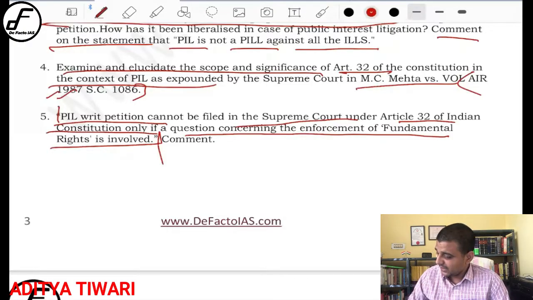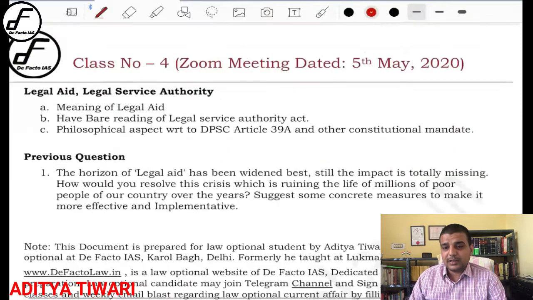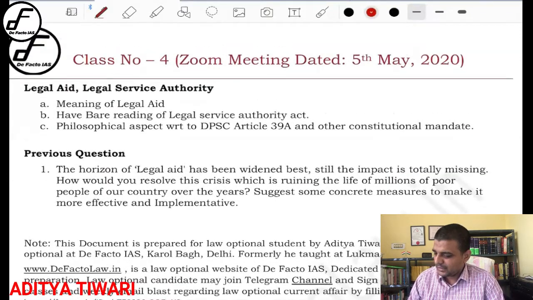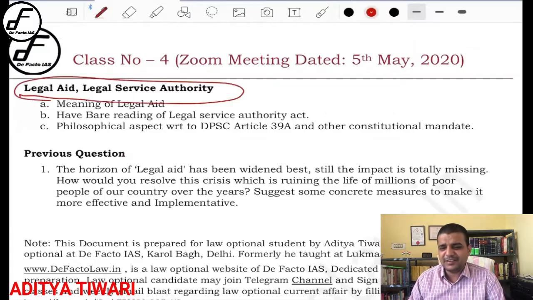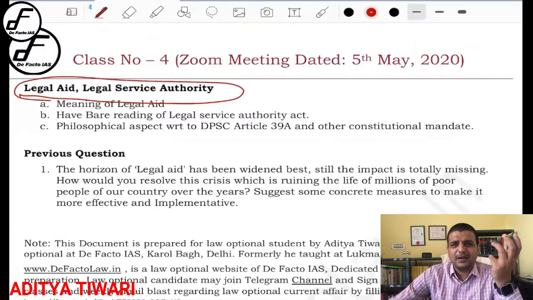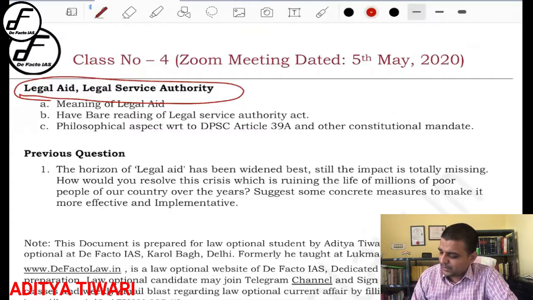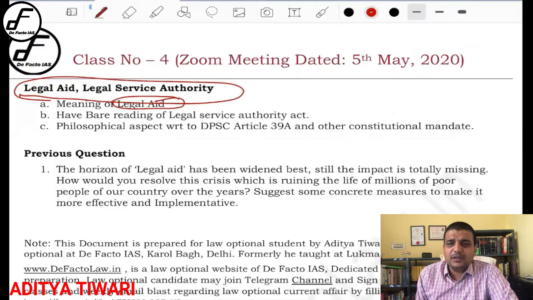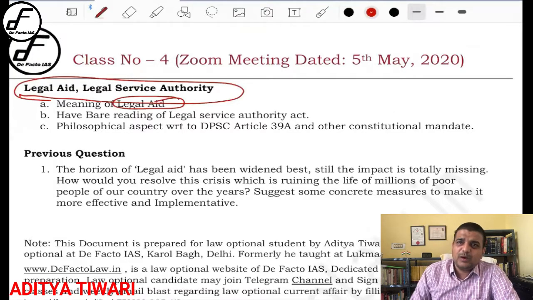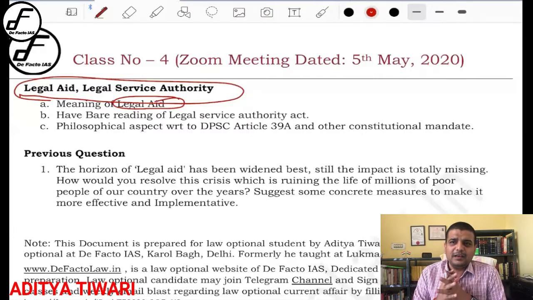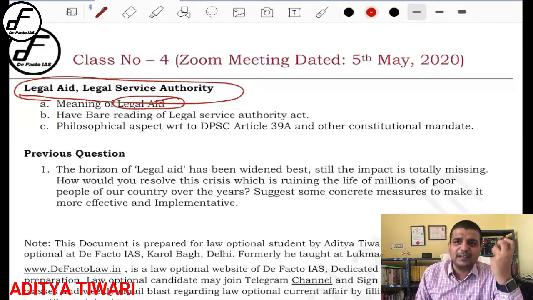Now let us come to the last topic of today's discussion, which is very interesting: legal aid and the legal service authority. This is a very generic topic. You cannot find a particular line or paragraph related to it, but I suggest that you simply understand the meaning of legal aid, in terms of criticism of the judiciary, that is, why legal aid was needed. The very requirement of legal aid cast apprehension on the judiciary, that it was not performing efficiently. So understand the requirement of legal aid in that aspect.